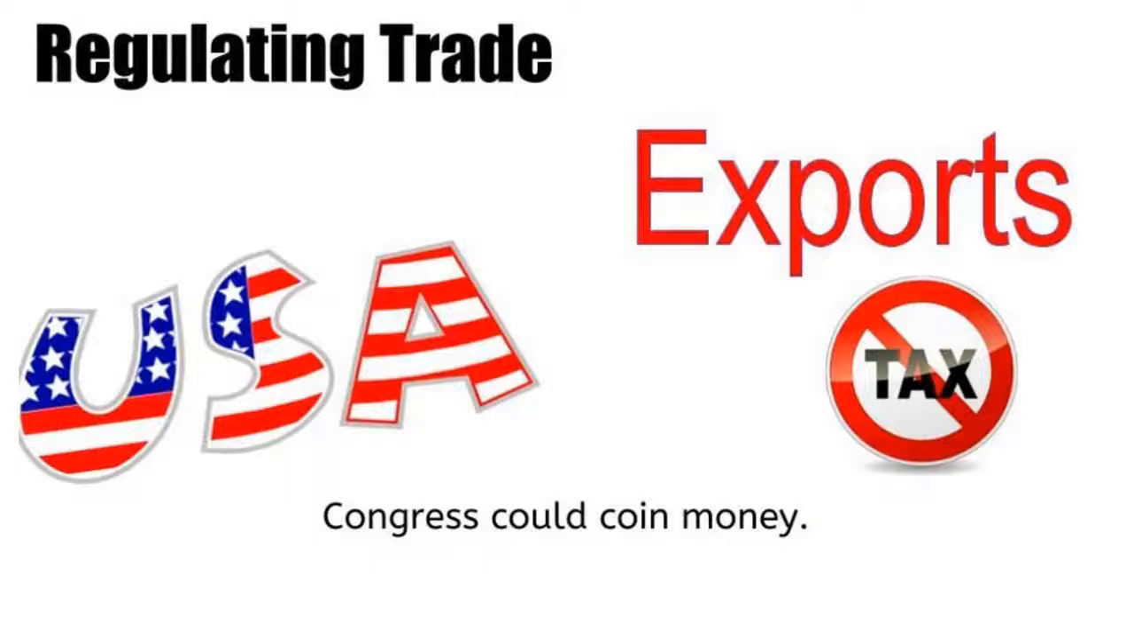Okay, now we're going to talk about regulating trade. The delegates gave the national government the power to regulate trade. The national government could pass laws on how goods could be exported. On September 15, 1787, all but 3 of the delegates voted to support the Constitution in its final form. Washington sent it to the Confederation Congress, and Congress sent it to the states to be ratified.